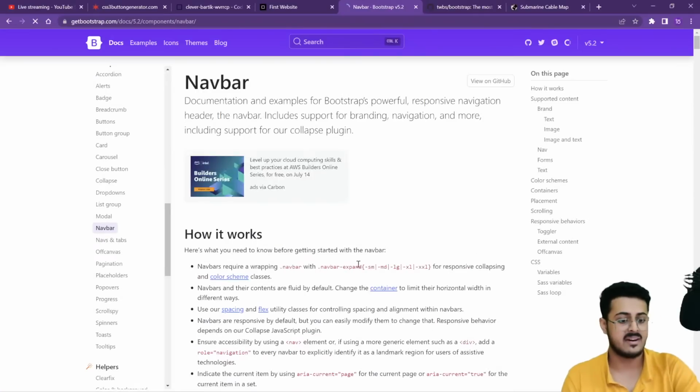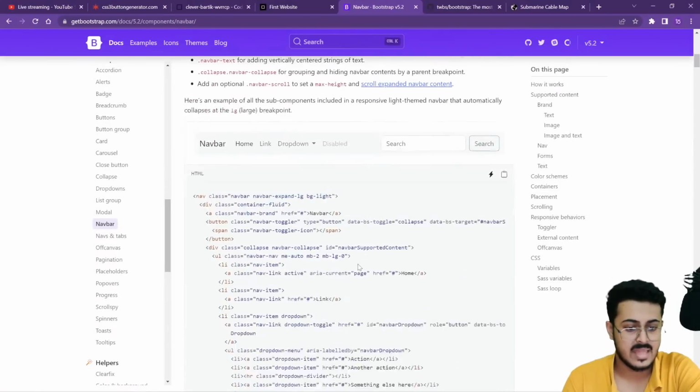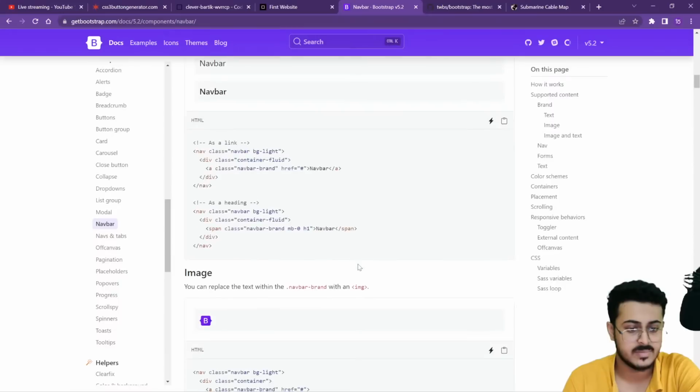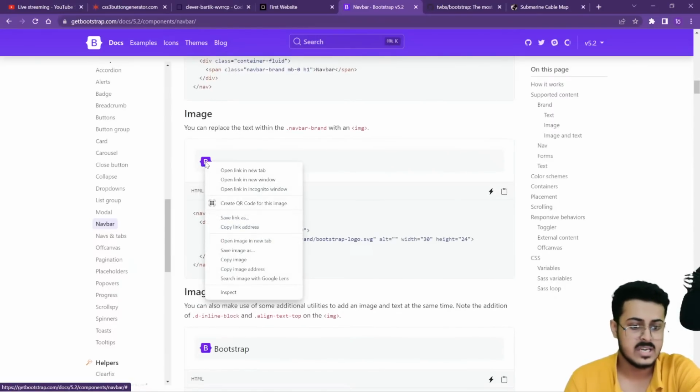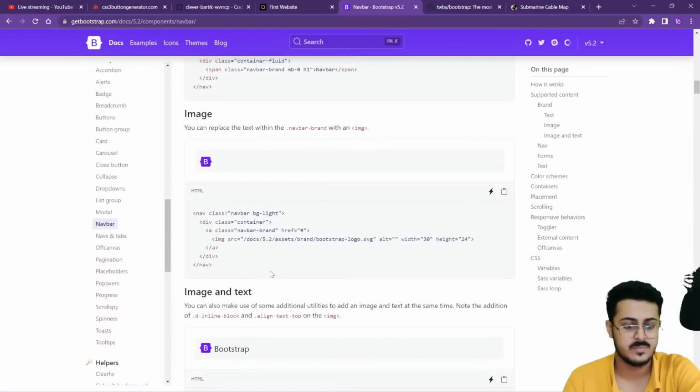So we are able to get navbars, and from navbar we want a navbar with an image. So this is what we want to have. Okay, this is what we want to have. We want to have an image. Let's copy the address of this particular image. Okay, we want to copy this image from right over here.